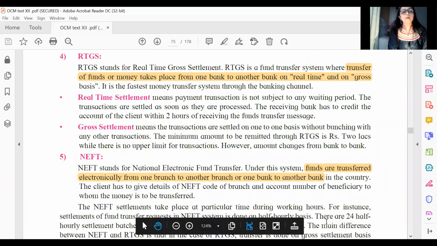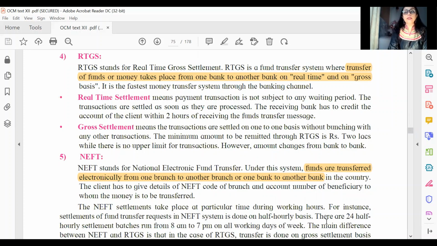The wonderful part of our syllabus talking about RTGS is something which makes your syllabus very current, very recent and latest. So let's see which part of the paragraph you could write for a 1-line answer, any type of objective. As you see here, transfer of funds or money takes place from one bank to another on real or gross basis. You can have another word given in place of real and you have to substitute it with the correct word. That's how we expect this objective to be coming.